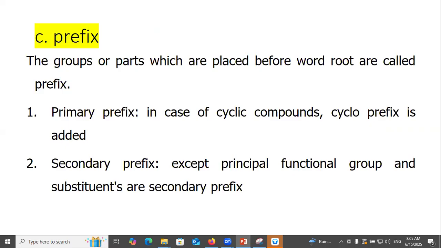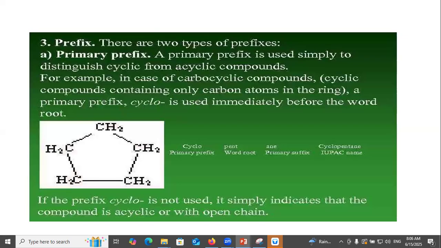Prefix: the groups or parts which are placed before the word root are called prefix. There are two types of prefix. Primary prefix: in the case of cyclic compounds, the prefix cyclo is added. Secondary prefix: except for the principal functional group, the substituents are secondary prefixes.